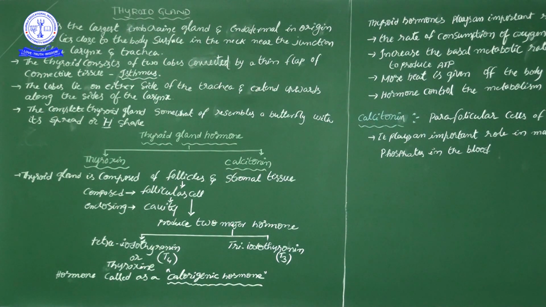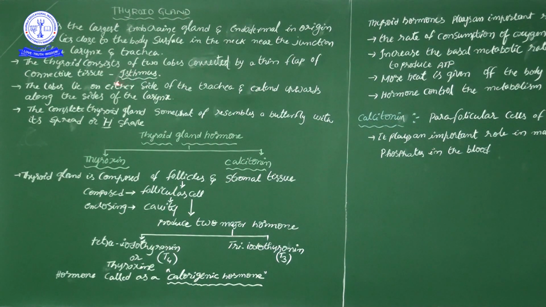We are discussing the thyroid gland. It is the largest gland in the endocrine system. It is formed from endodermal origin. It is located at the junction of the larynx and trachea. Basically the thyroid gland is in the form of two lobes, and the two lobes are connected to each other by connective tissue.